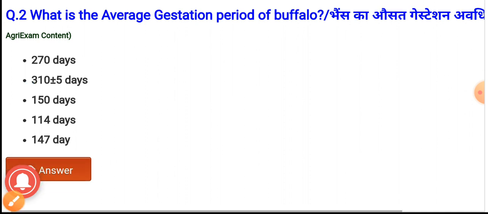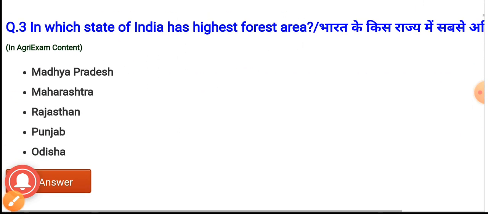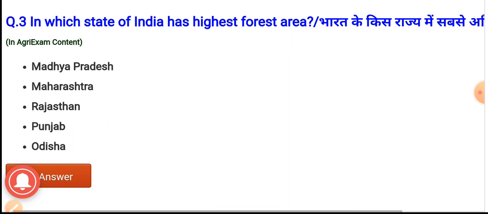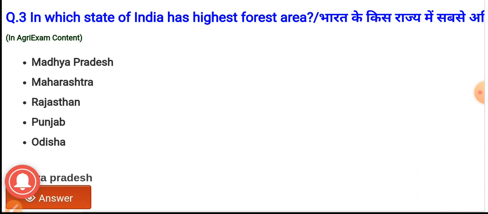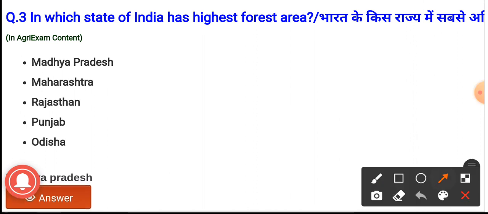Next question, in which state of India has highest forest area? Options are Madhya Pradesh, Maharashtra, Rajasthan, Punjab and Odisha. And the state of India which has the highest forest area, it is Madhya Pradesh, MP.